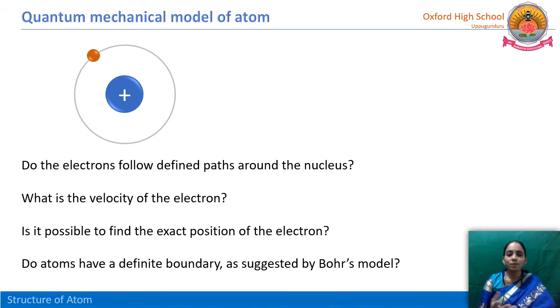And whether atoms have a definite boundary: if the electrons are not distributed in a particular orbit, then how can we say that there is a definite boundary to that atom? So if we cannot find the electron position, we cannot answer all these questions. Then what will we do?